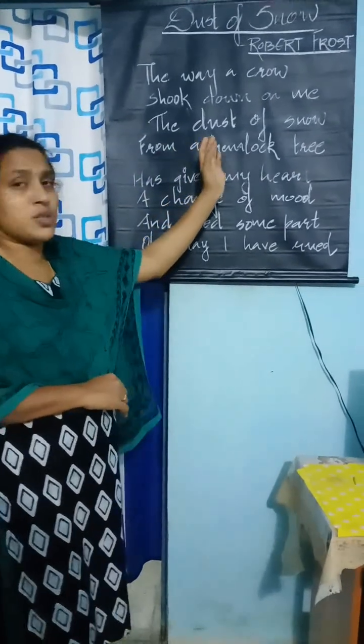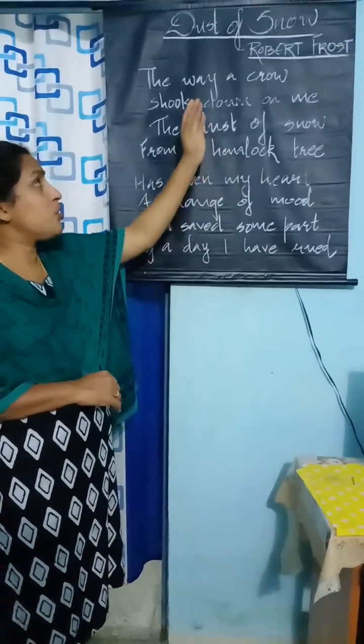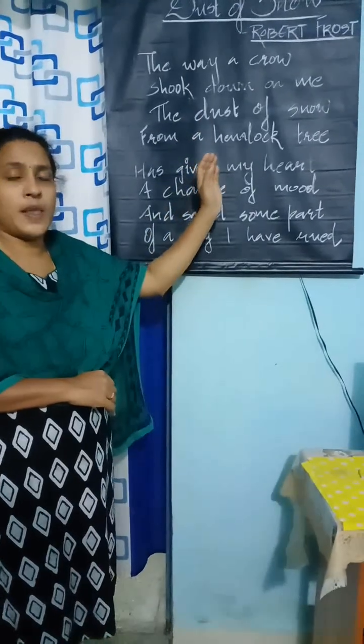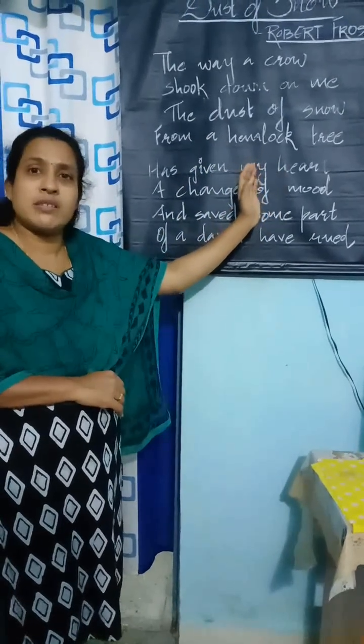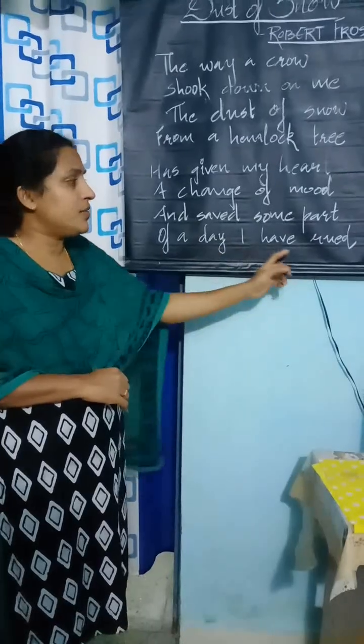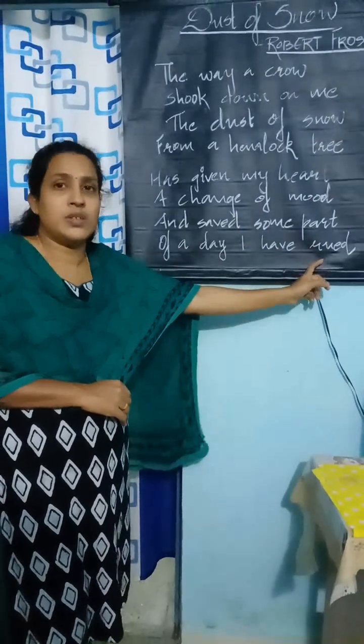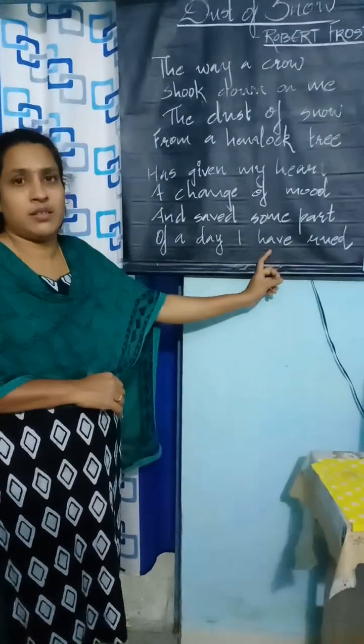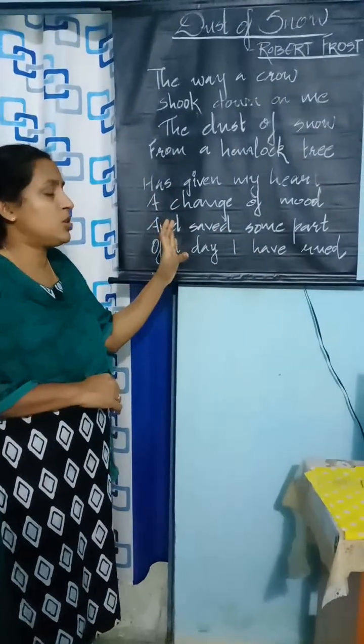If we go to the glossary of this poem, dust of snow means fine particles of snow. Hemlock tree is a poisonous tree with white flowers. Another word, in the last stanza, is rued. Rued means held in regret. All the other words are familiar to you.